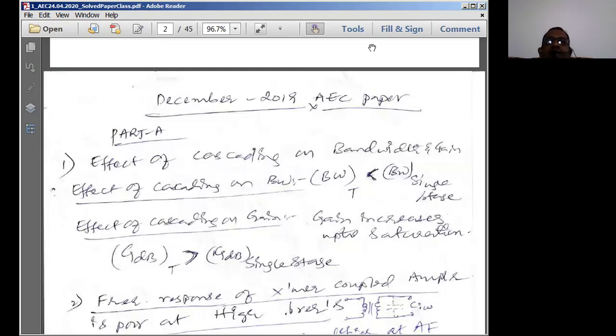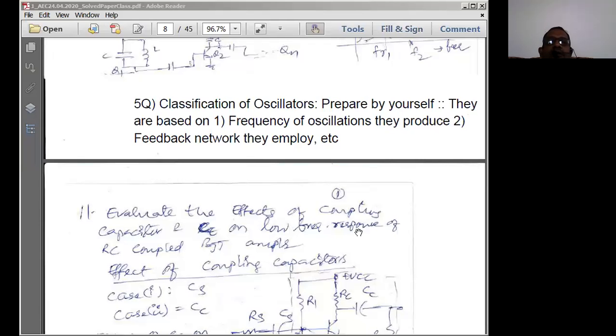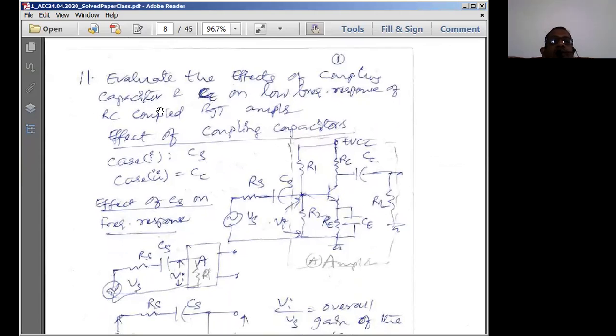And the next question we will attack now is the effect of cascading, that means the effect of coupling capacitors on cascading. So a long answer question has been given. The question is to evaluate the effects of coupling capacitors CC, CS and CE on the low frequency response of an RC coupled BJT amplifier. So the question given is for the RC coupled BJT amplifier.